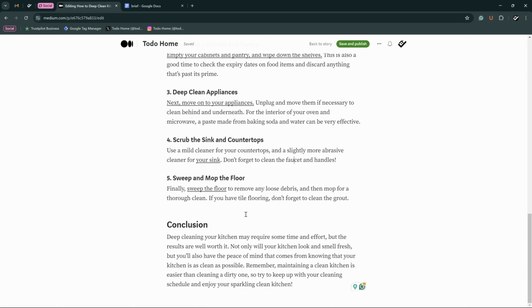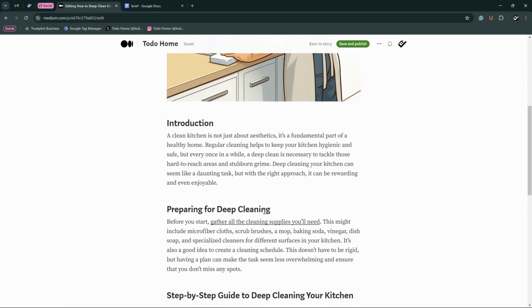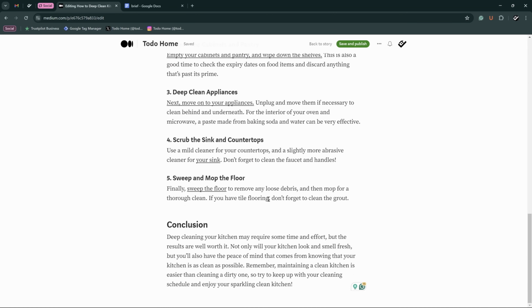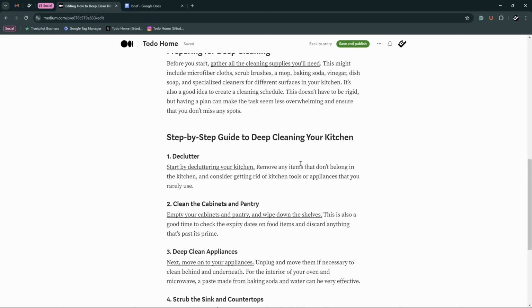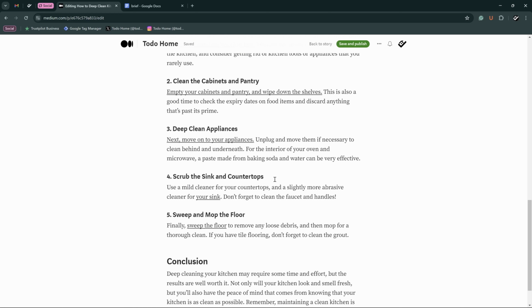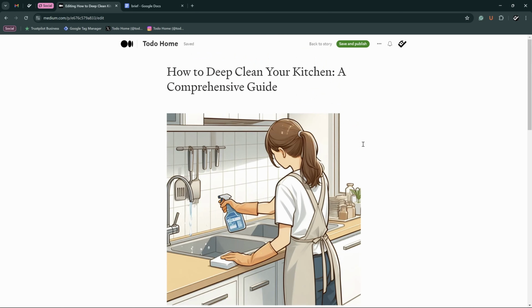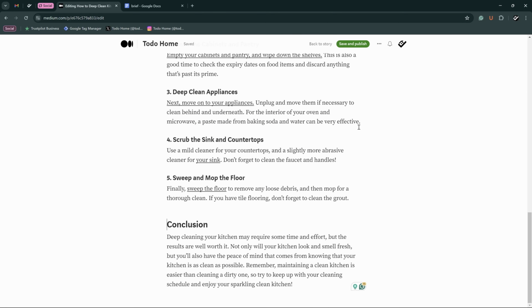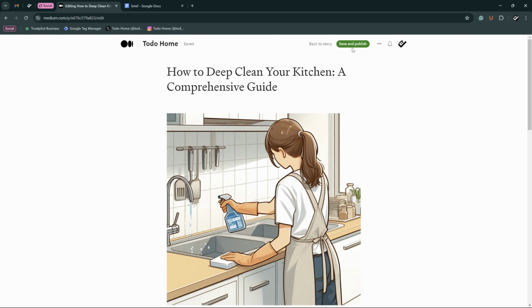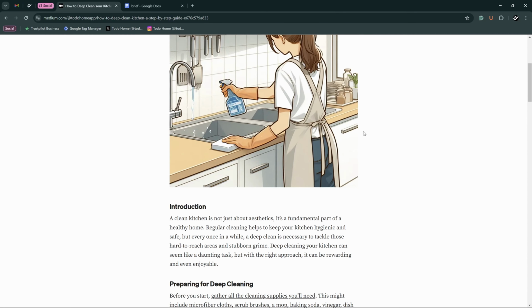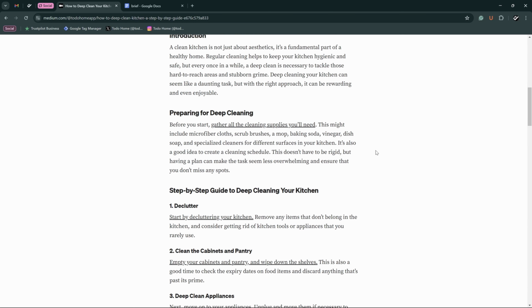I don't want to try to sell anything here, at least for now, because the main goal here is to create some value for a reader and create some backlinks to the original article. If I put some calls to action here, it may not be very pleasing to the reader who wants to quickly get some piece of information. I think it looks good now. I'm ready to publish it, and that's it. Now this article will not compete with my original article, but still will provide some backlinks to it, so the goal is achieved.